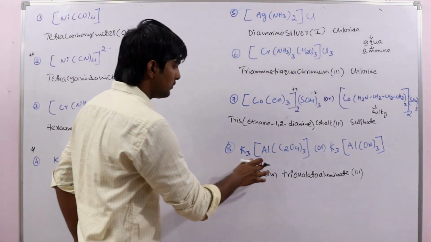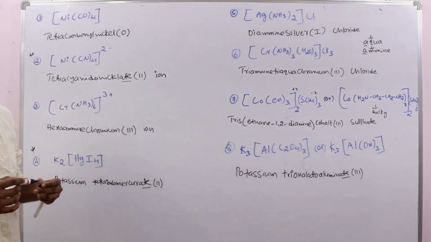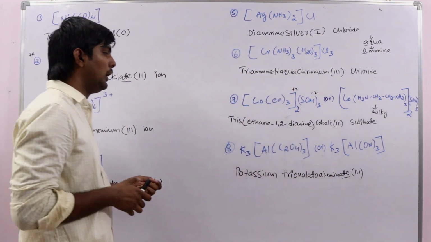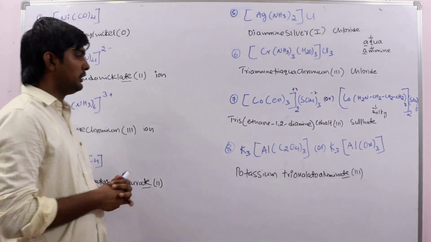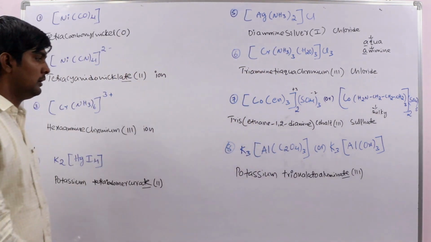See here, this coordination sphere is in the anionic position, so that's why we add the word ate. So potassium trioxalato aluminate 3. Oxidation state of aluminum is plus 3 here, so that's why we are writing 3.